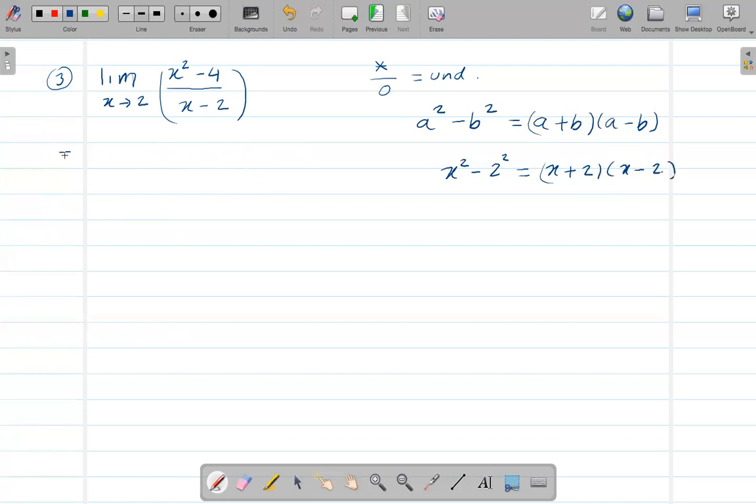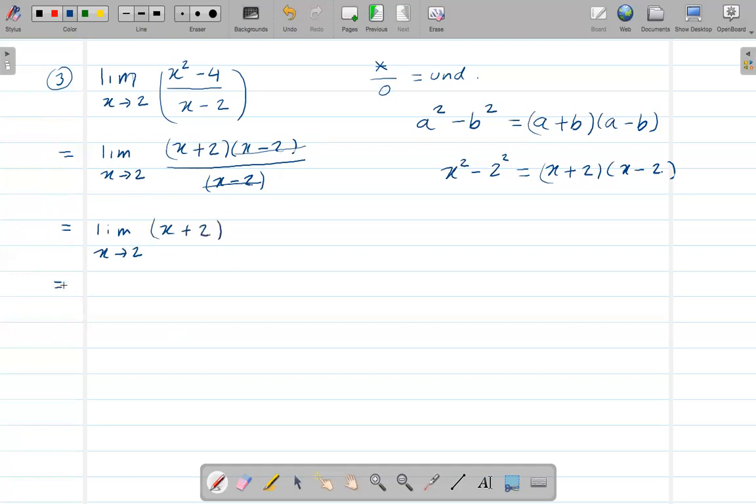Now make sure you write limit here again, because I haven't used the limit yet. So limit of x goes to 2. On the top, it's x plus 2 times x minus 2, over x minus 2. This x minus 2 and this x minus 2 cancel. So we just have the limit of x goes to 2 of x plus 2. Now this x goes to 2, so 2 plus 2 is 4.